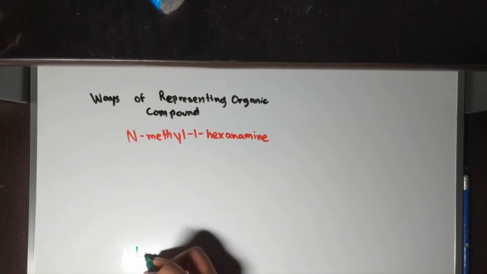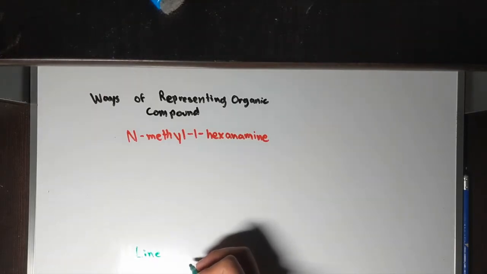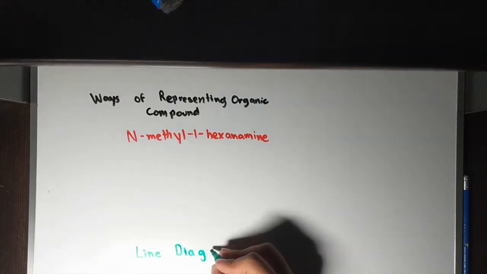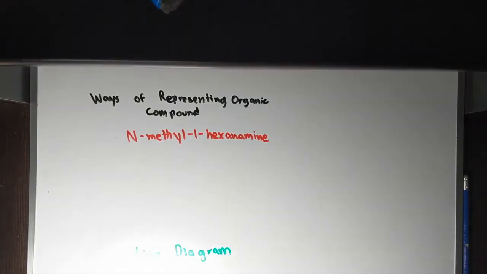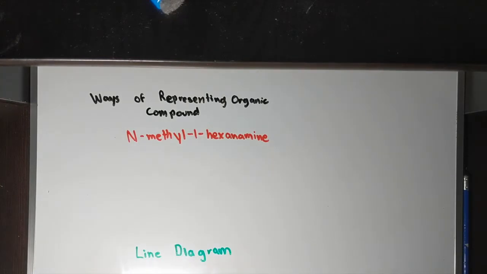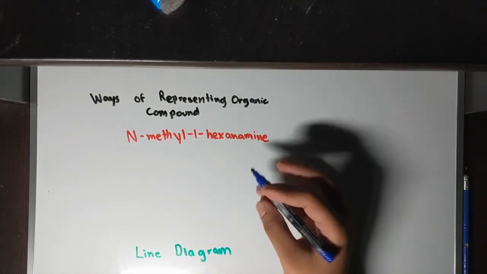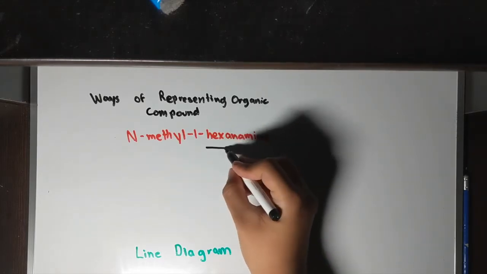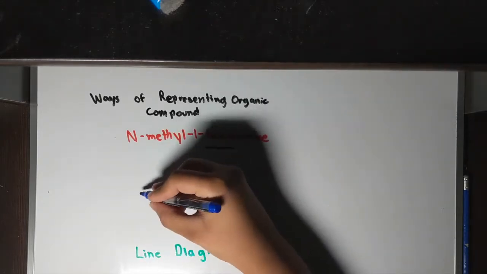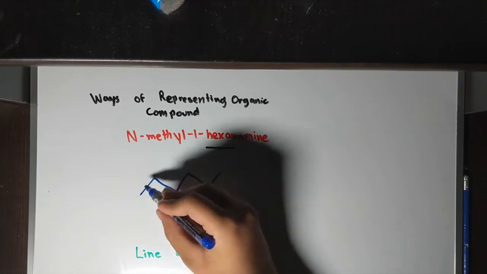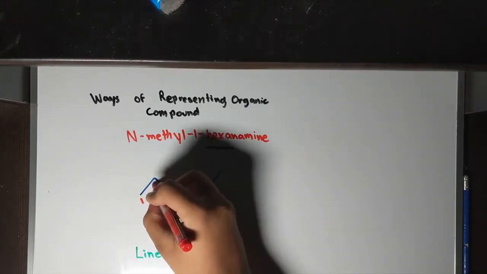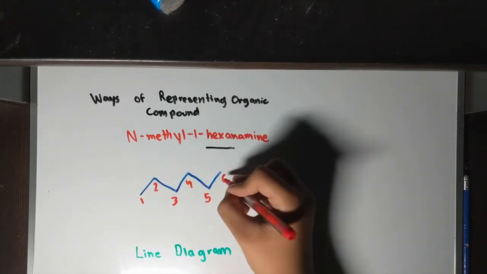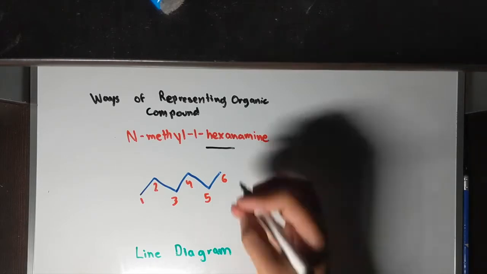Now, let's talk about ways of representing organic products. The example we're going to use is N-methyl 1-hexane. First, we're going to draw a line diagram. A line diagram can be used to represent an organic product in this case. So first, we're going to find the parent chain, which is hexane. So we have to draw 6 carbons, 1, 2, 3, 4, 5 in a line connected. 1, 2, 3, 4, 5, 6.